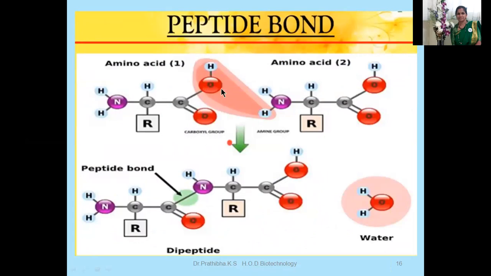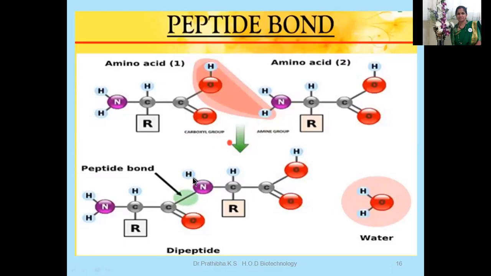From the carboxyl group, the hydroxyl OH of one amino acid and the H of the amino group of the other amino acid combine. Here you can see the condensation, where a water molecule is released, and that leads to the formation of the peptide bond.